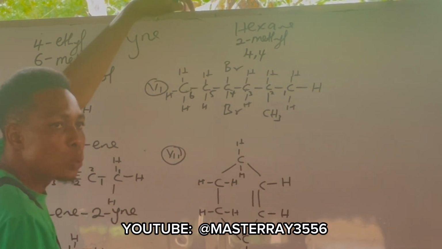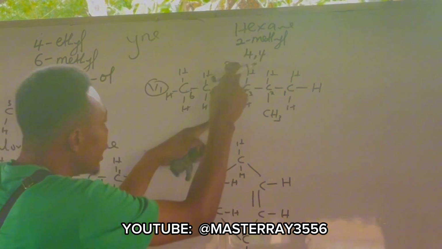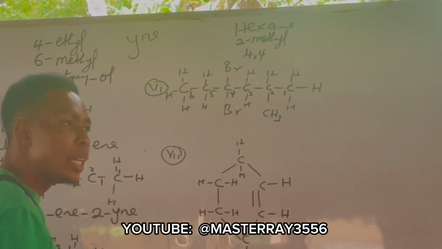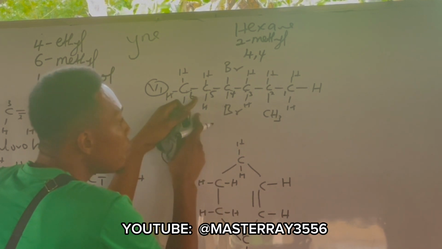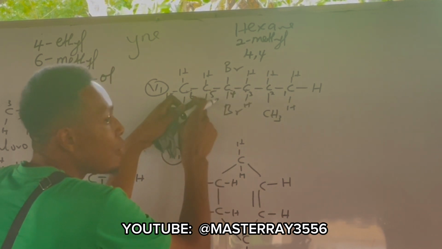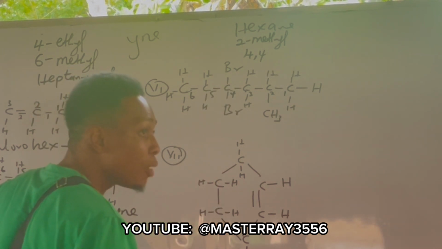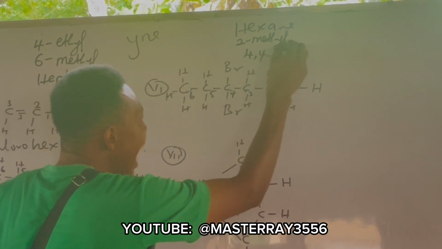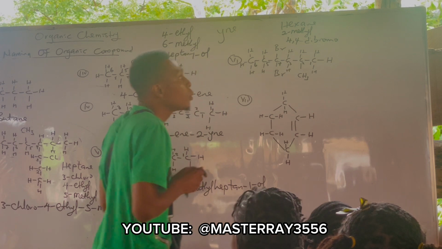Now, from here, this one is stating as 4, 4. Why do I name it 4, 4? Because this 4 is for this, and this other 4 is for this. Are you following? So you name it as 4, 4. Sometimes this one can be here, and you might name it as 4, 5. Are you following? Because both of them appear on the same carbon, that is why we name it as 4, 4. Then dibromo. Di what? Bromo.